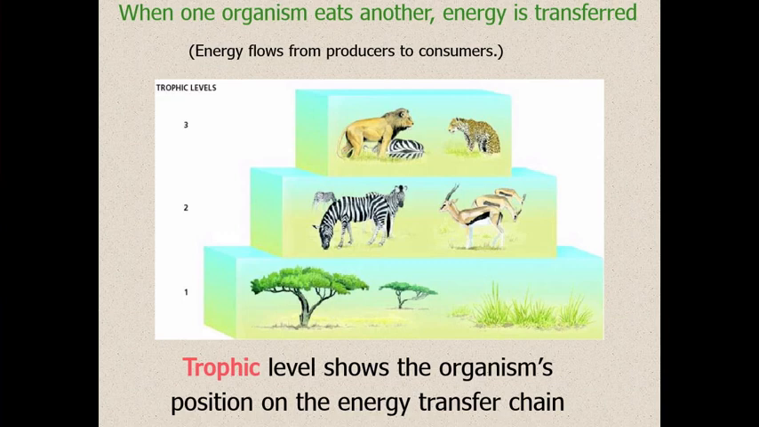A trophic level is the level of the organism in its relation to the energy transfer chain. So the lowest trophic level always includes producers because they're the ones that are making the energy in the first place. And then in the diagram above, the herbivores are the ones that are on the second trophic level, and then the carnivores, the ones that are eating the herbivores, would be on the third trophic level.